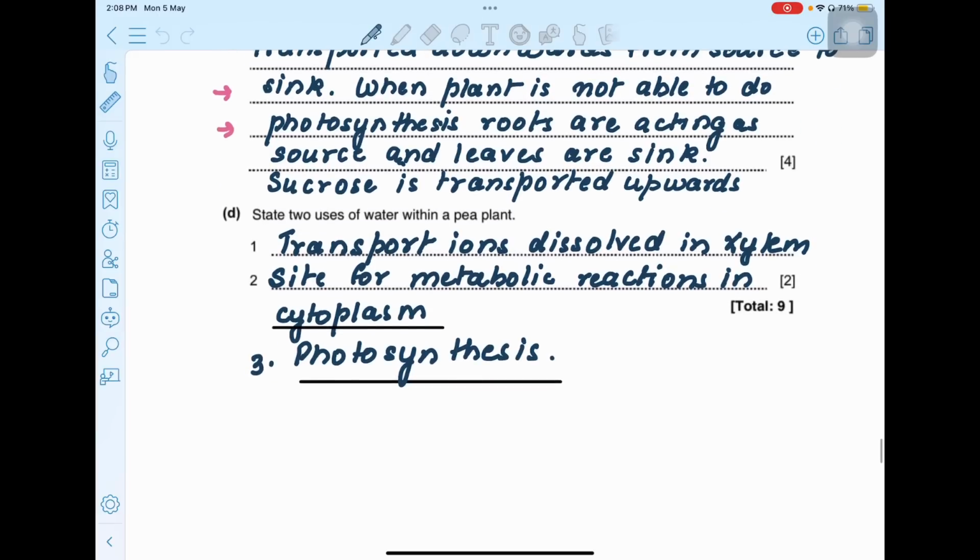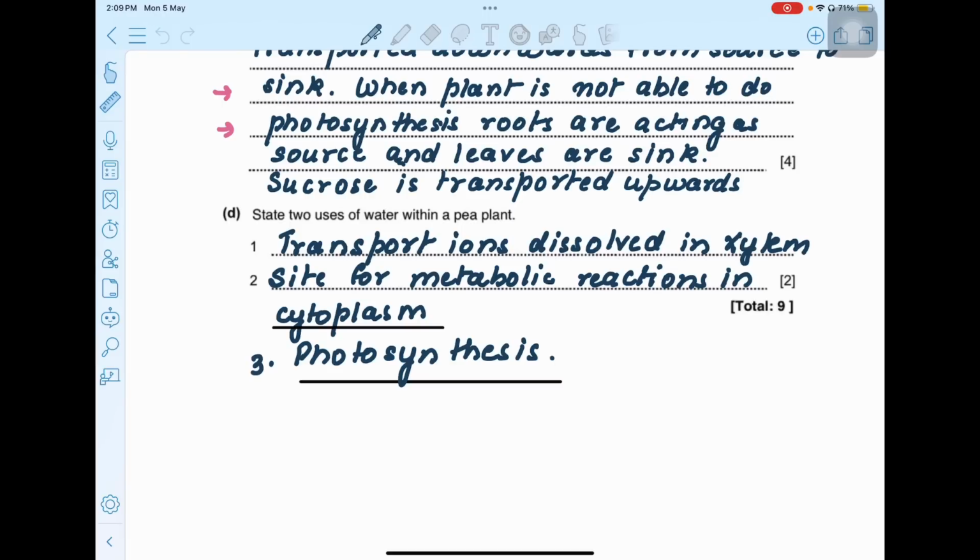Okay. D part. State two uses of water within a pea plant. Uses of water, we can write many. So transport ions dissolved in xylem, site for metabolic reactions in cytoplasm, and photosynthesis. All these reactions involve water in plants.